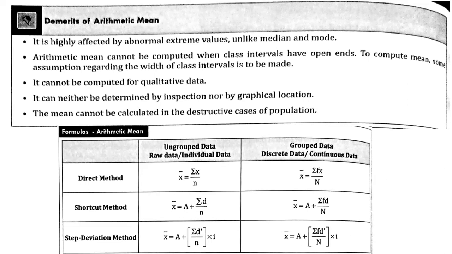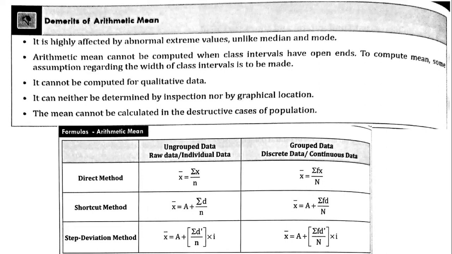That means if you want to convert the open data into a class interval, you have to decide what the width or size of the class interval should be, like whether it should be 10 or 5. That is based upon assumption. It cannot be computed for qualitative data, since statistics cannot deal with qualitative data. It can neither be determined by inspection nor by graphical location. Unlike median or mode, you cannot use a graphical method to determine the mean.